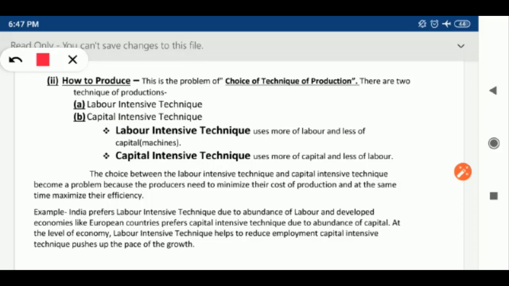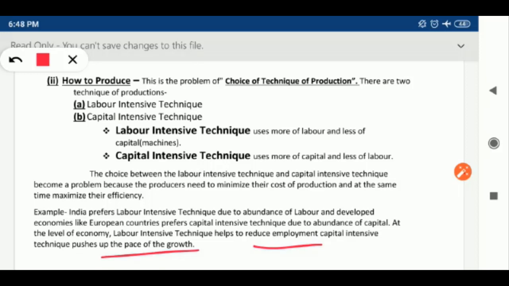Labor intensive technique can solve the problem of unemployment, because if we are using labor, it will reduce the unemployment issue. And if we are using capital intensive technique, it will push up the pace of growth. Here it is by mistake written employment, you can correct it here. It will help to reduce unemployment. Or it can also be a combination of both. So efforts should be made to use the efficient technique of production.